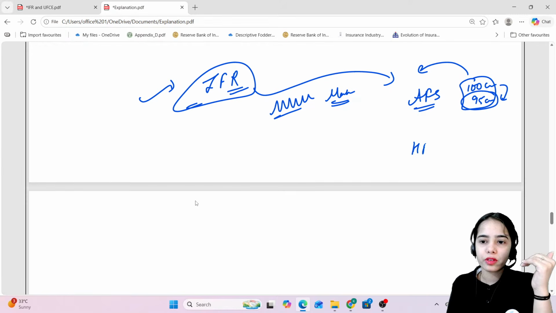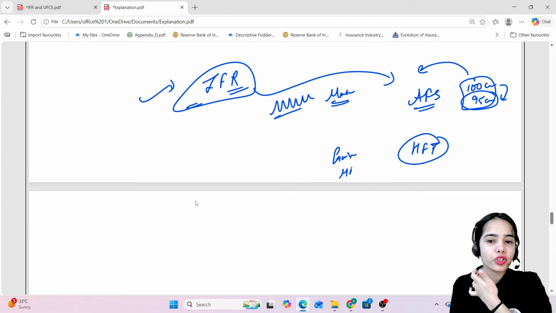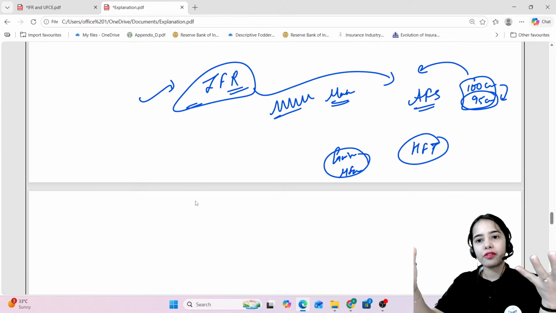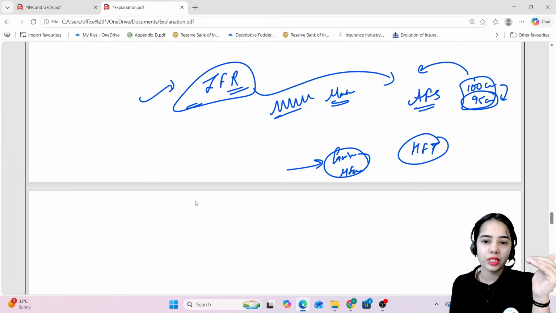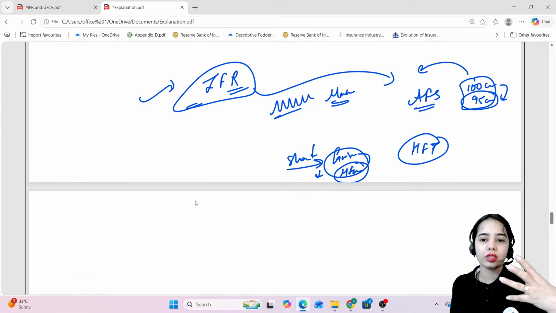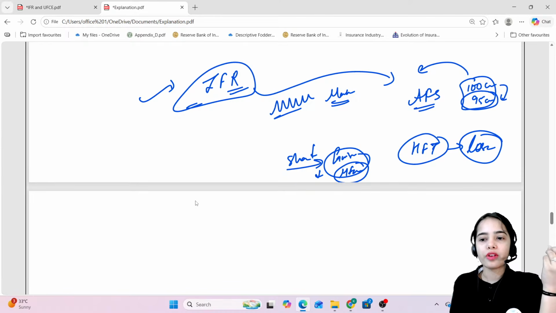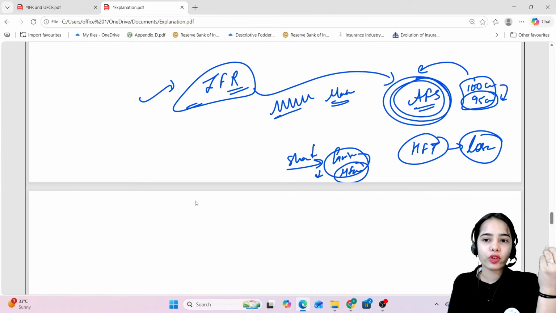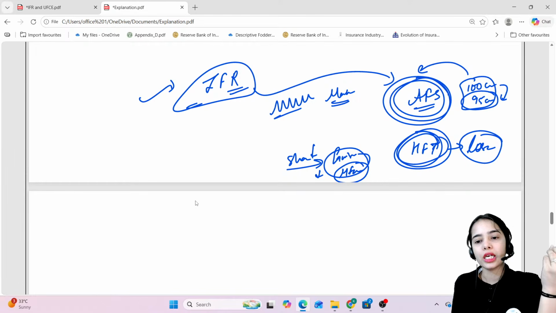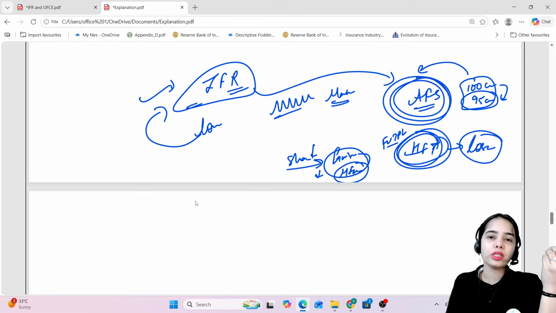For the held for trading, let's say the equity shares or the mutual fund units were purchased. Now because of the market fluctuations, the share value is decreasing, the mutual fund unit value is decreasing, so the bank might have to sell them immediately, because these are shares or mutual fund units that were for trading. So the bank might face loss here also. So to cover these losses that can come in the available for sale and held for trading, in the FVTPL, including the held for trading, whatever losses can come could be covered through the